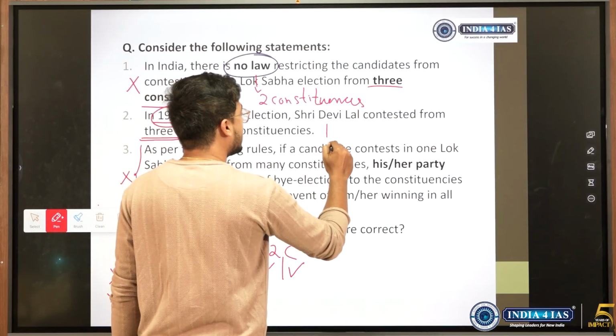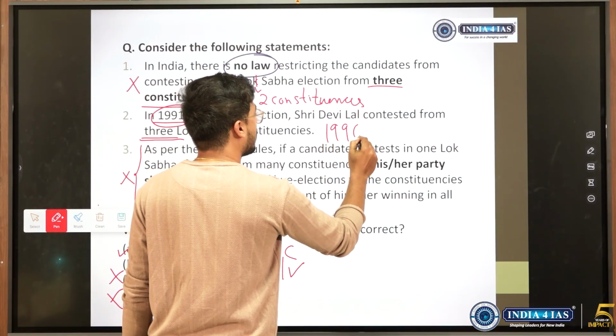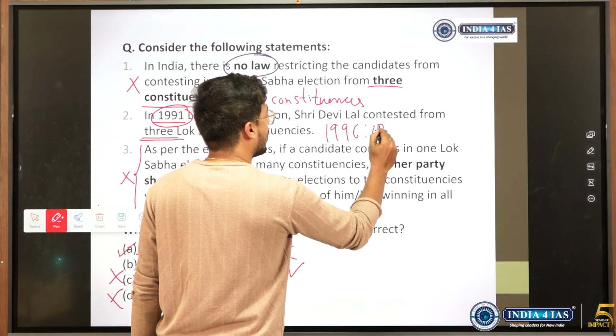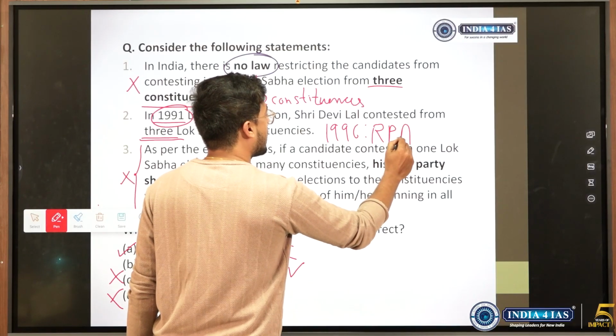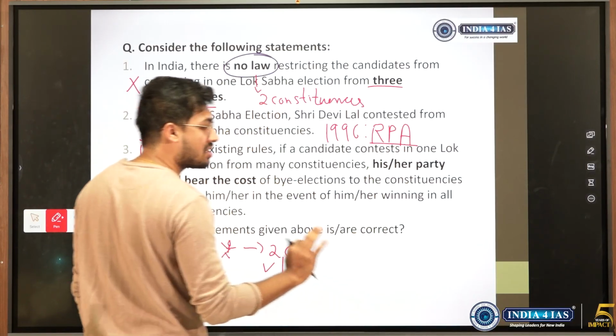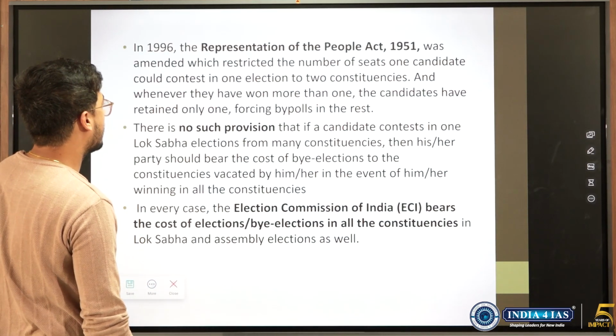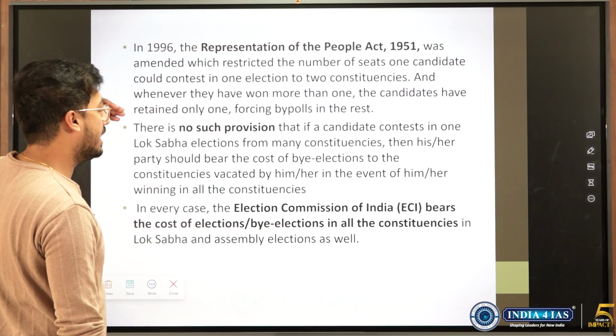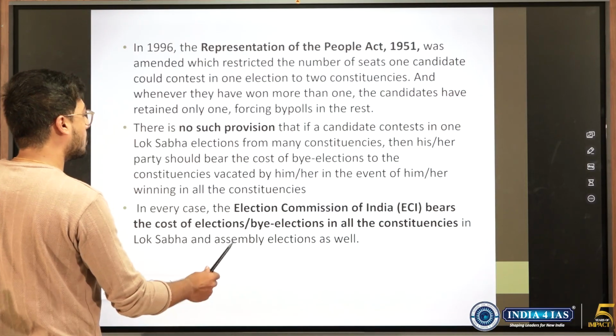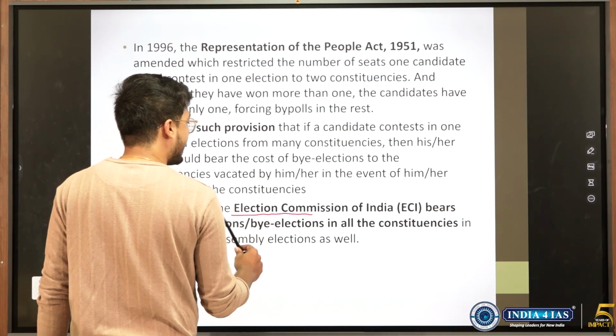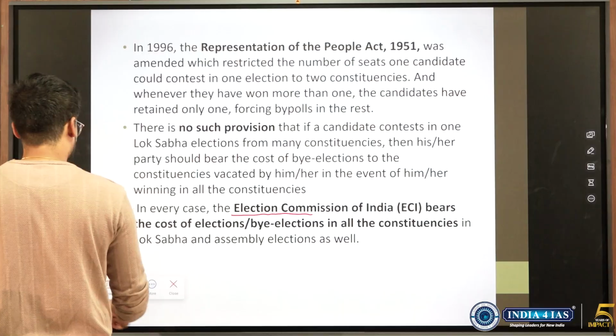But after that, in the year 1996, there was an amendment of the Representation of People Act, and it limited a person to contesting from 2 constituencies. See, that is what the Representation of People Act later added, and the cost is borne by the Election Commission. It is not necessary for the party to bear the by-election cost.